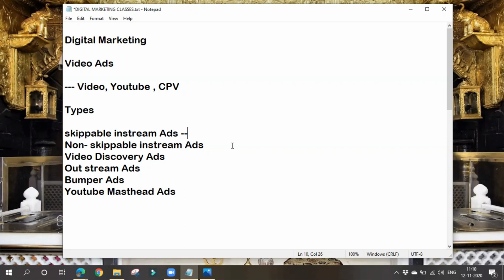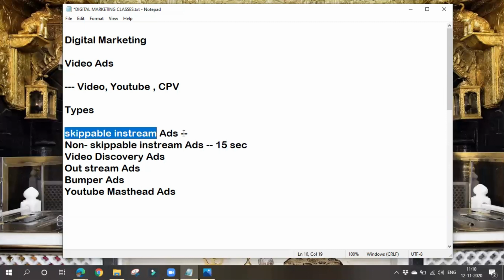The second type is non-skippable in-stream ads. Here the name itself says they are non-skippable ads. These videos usually will be 15 seconds long. These videos also play before, during, or after another video. But the thing is, here we can't skip these ads.